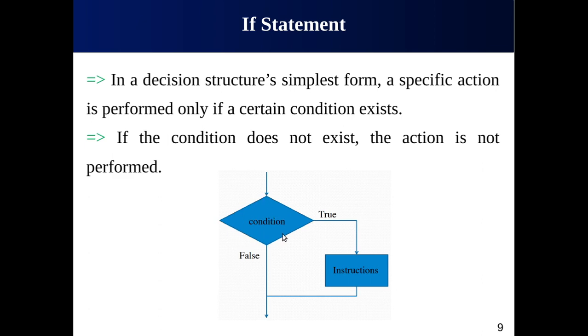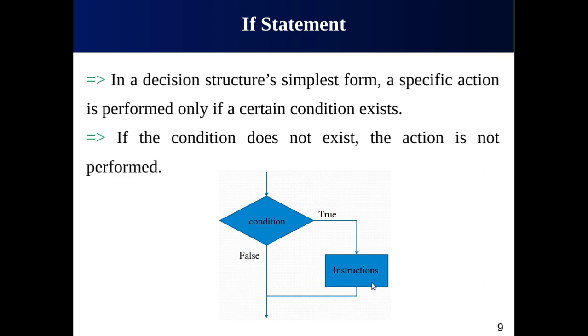The diamond shape indicates a condition that must be tested before execution of the instruction. If the condition is true, we will follow one path, and if the condition is false, we will follow another path. And you see the instructions are only executed if the condition is true. Otherwise, the instructions are skipped.